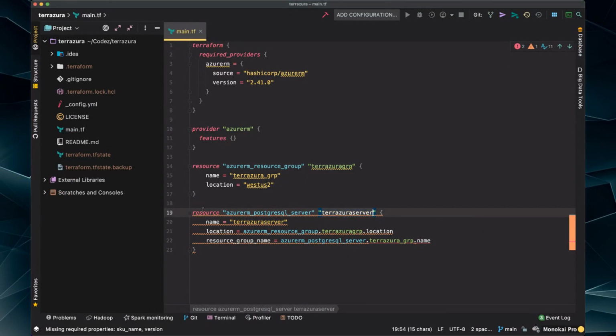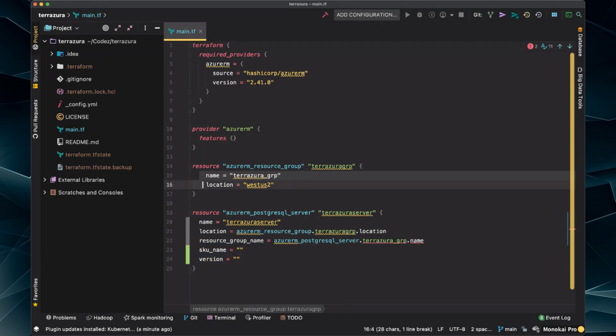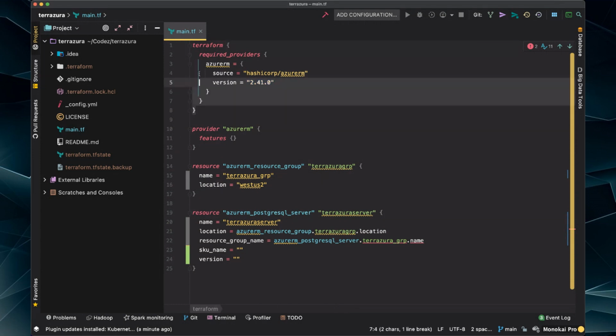So basically, I just clicked here on this resource and I hit, on Mac, it's Alt return. On Windows, it'd be like, I think Alt enter or something like that. And it gives you a little shortcut. It says add properties. And I say yes, because those are the required ones. And now the little squiggly line goes away. You notice it added it with an appropriate 2 spaces based on my convention too, which is nice. So I can do that. It goes to the appropriate spacing level. And I'm going to go ahead and clean up the file to be like I like it. Because you'll see the stuff copied too.